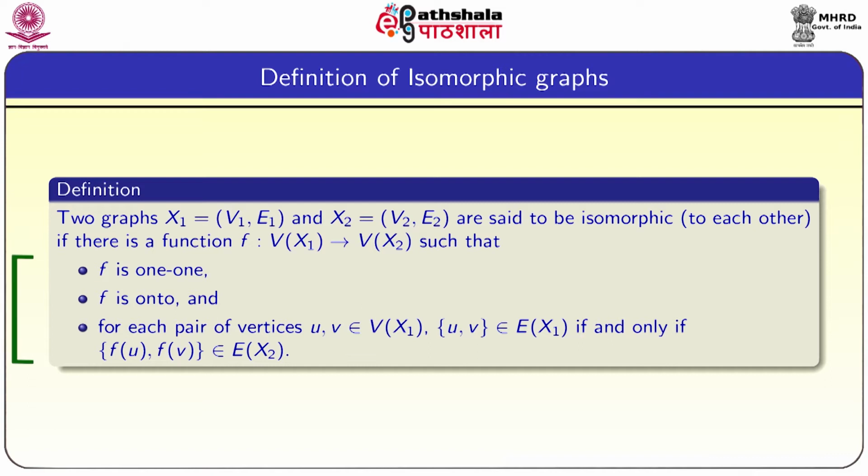That means two graphs are said to be isomorphic if there is a mapping from the vertex set of x1 to the vertex set of x2 such that it is 1-1 and onto. Also it preserves the adjacency relationship, that is, if u v is an edge of x1 then f of u and f of v is an edge of x2.